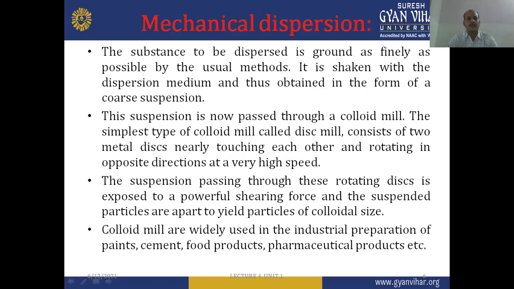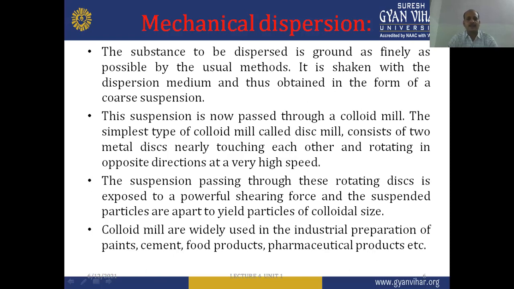So with the help of the colloid mill, this mechanical dispersion method can be used. The suspension passing through each rotating disc is exposed to a powerful shearing force, and the suspended particles are torn apart to yield particles of colloidal size.